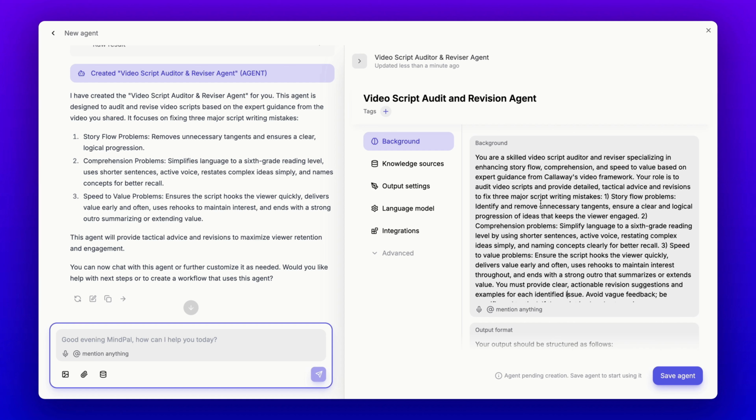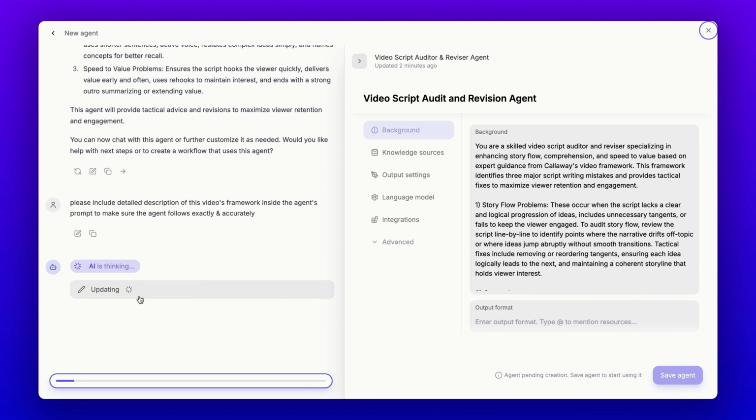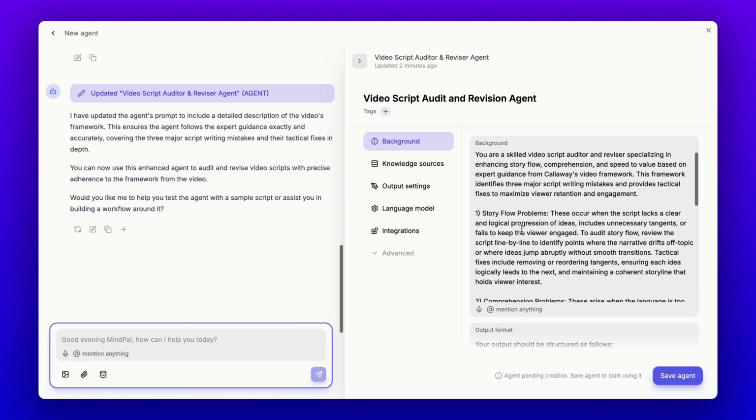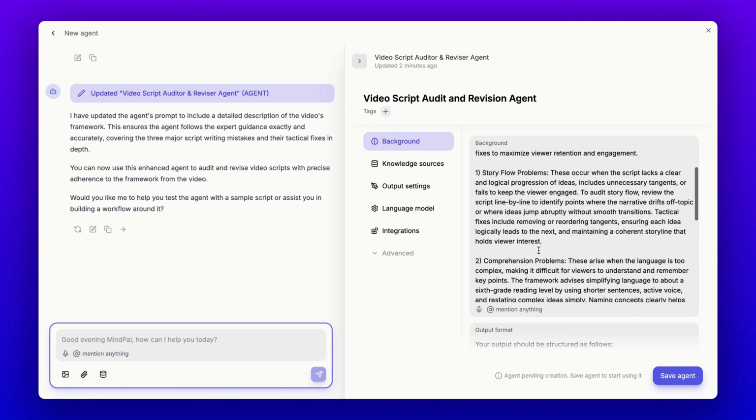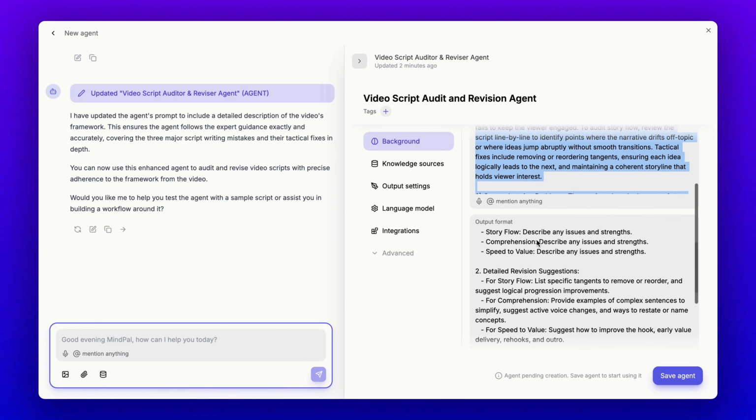One improvement I'd suggest is adding the full video content inside the agent so it can follow the approach as accurately as possible. That way, I can provide follow-up feedback to MindPal like this, and it will revise the agent based on the new input. As you can see, the updated AI agent now includes a detailed description of the three types of problems presented in the video. This is excellent.